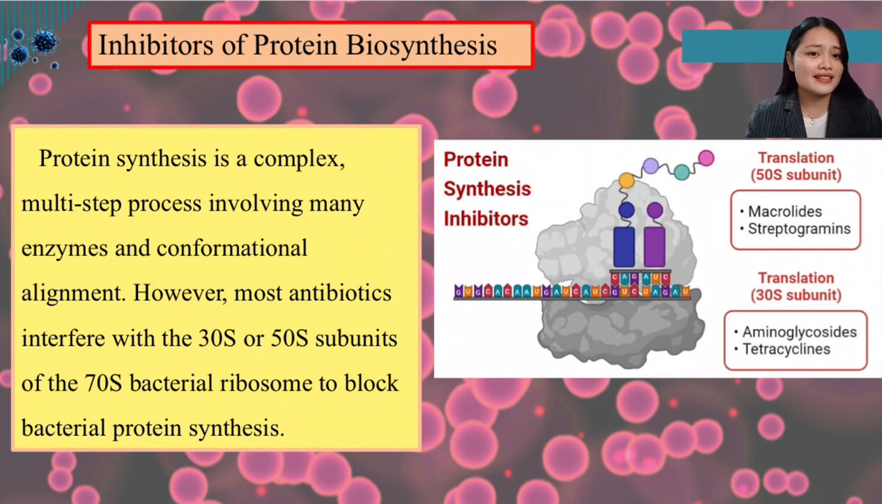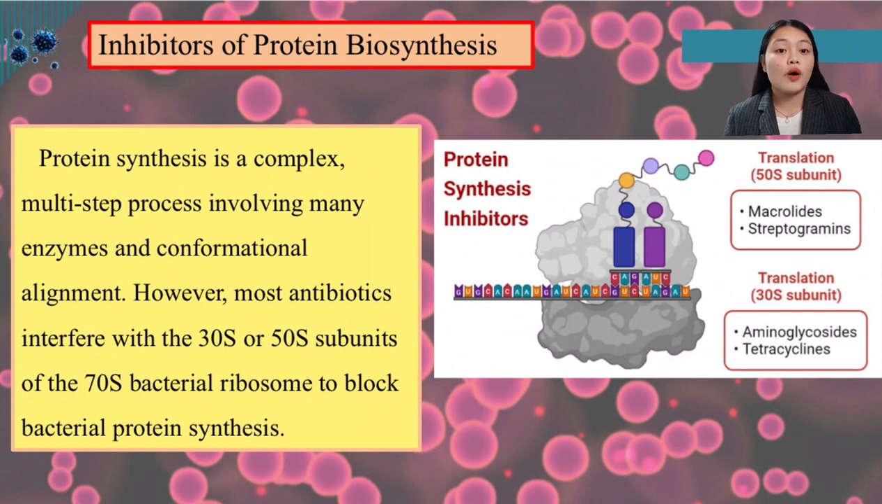Next is the inhibitors of protein synthesis. What is protein synthesis? It is a complex, multi-step process involving many enzymes and conformation alignment. However, most antibiotics interfere with the 30S or 50S subunits of the 70S bacterial ribosome to block bacterial protein synthesis. Protein synthesis inhibitors are compounds that slow or stop the growth or proliferation of cells by disrupting the process that leads directly to the generation of new proteins.